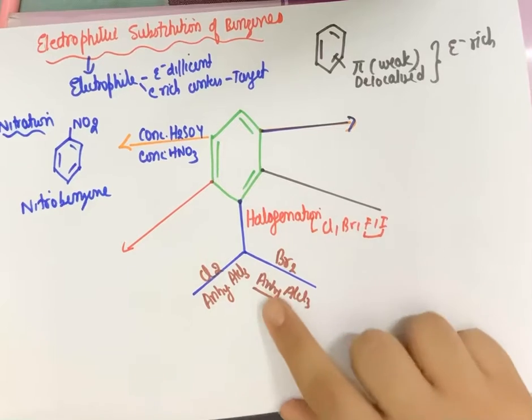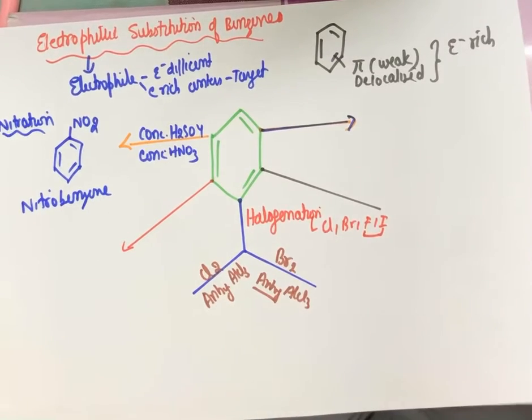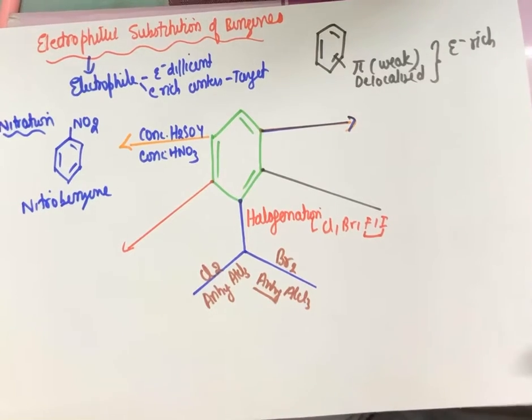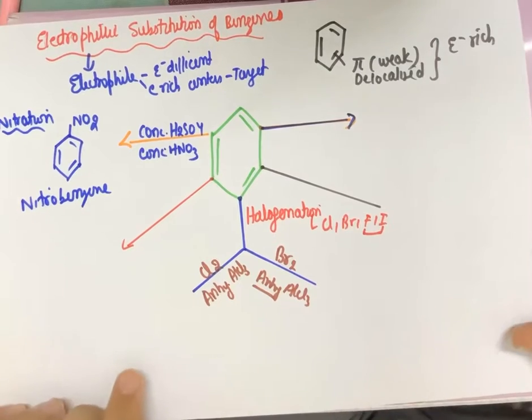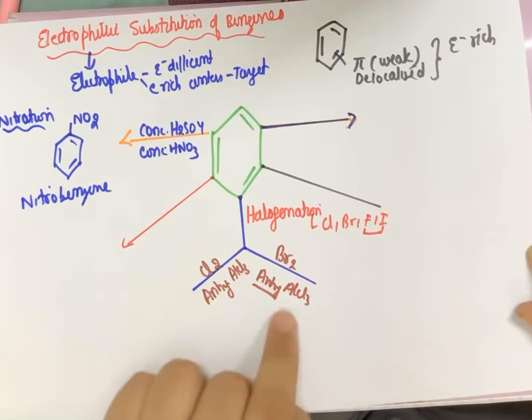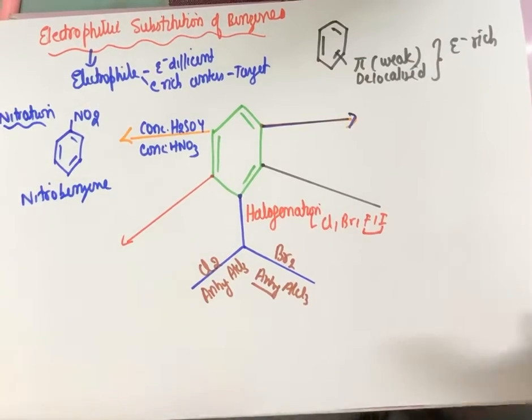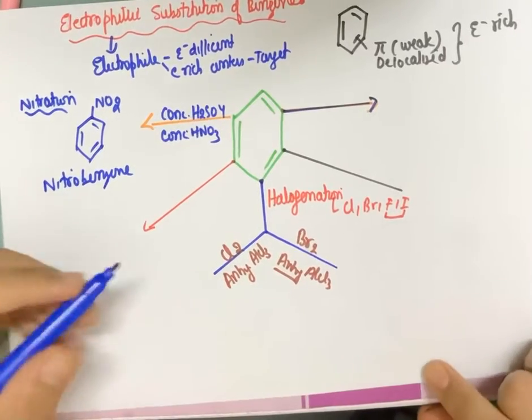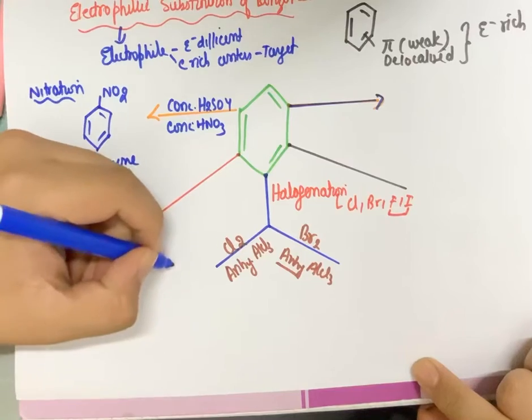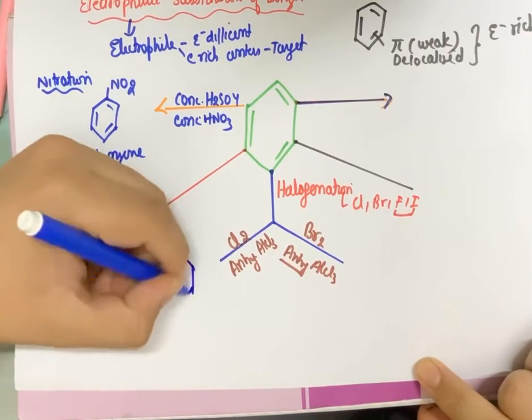Because anhydrous aluminium chloride is a Lewis acid, and according to the Lewis concept of acid and base, Lewis acids are electron acceptors, and because of that they will help to give the electrophilic substitution reaction a faster rate. So because it is a Lewis acid, I will use anhydrous AlCl3, along with the halogen which I need. So this will form chlorobenzene.